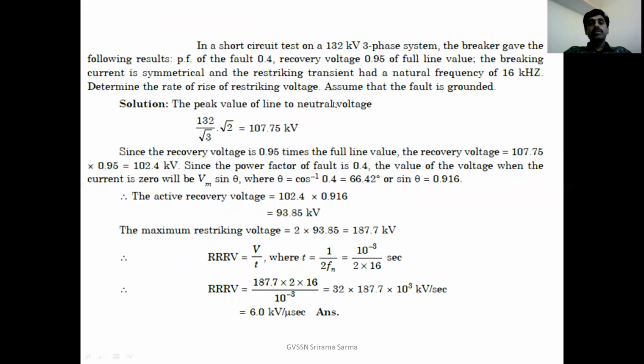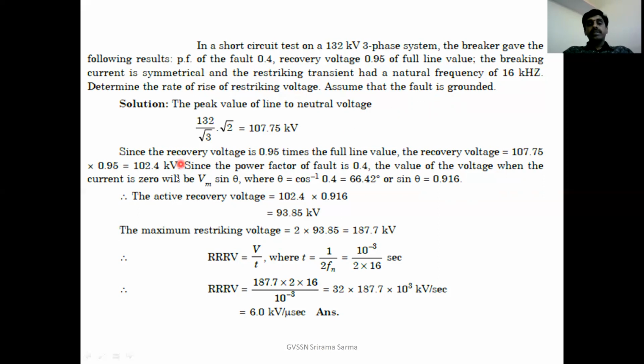Let us see some problems on this RRRV, restriking voltage. In a short circuit test on a 132 kV three-phase system, the breaker gave the following results. The power factor of the fault is 0.4, and the recovery voltage is 0.95 times the full line value. The breaking current is symmetrical and the restriking transient had a natural frequency of 16 kHz. Determine the rate of rise of restriking voltage. Assume that the fault is grounded. Here, because the fault is grounded, as we have seen in the previous expression, k is equal to 1.